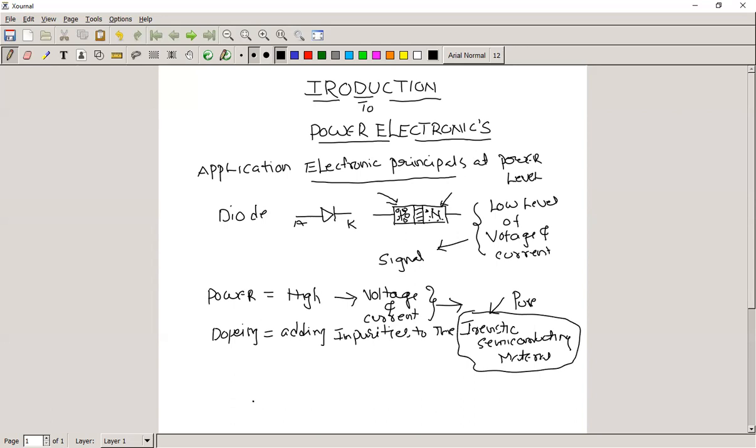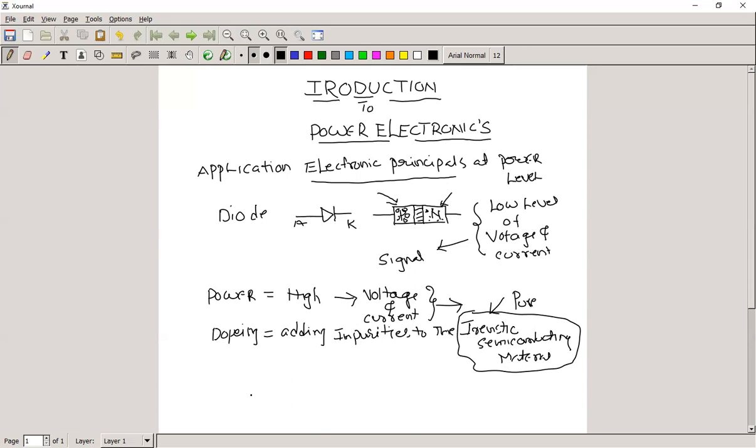Now we are going to see what is dealt with by power electronics. What is the importance of studying power electronics? Whenever you are going to design electronic devices at a power level, they must be able to withstand the voltage as well as the current.